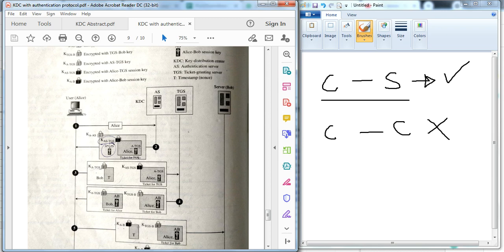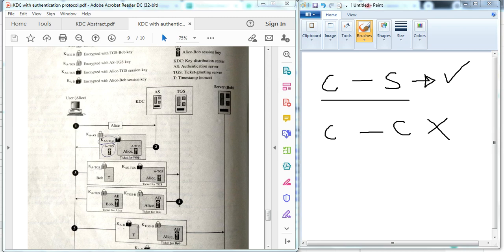This internal message is encrypted with K_AS,TGS, meaning it is between the authentication server and the TGS, sent by the authentication server to the TGS. Only the TGS can decrypt it, not Alice. Alice only forwards it to the TGS. Now K_A,TGS is the key between Alice and the TGS.